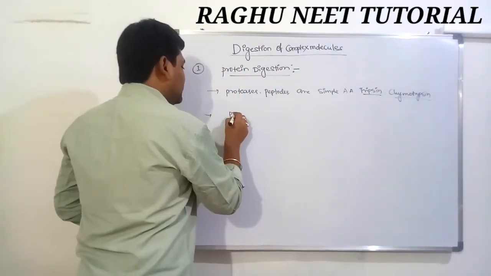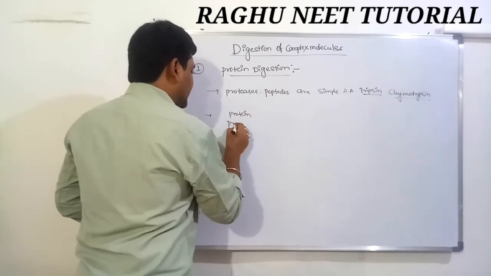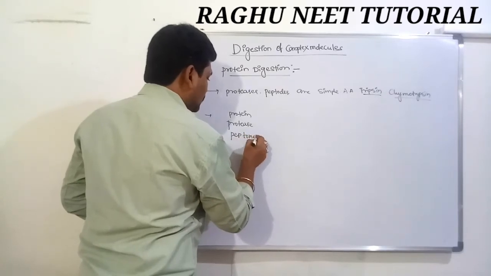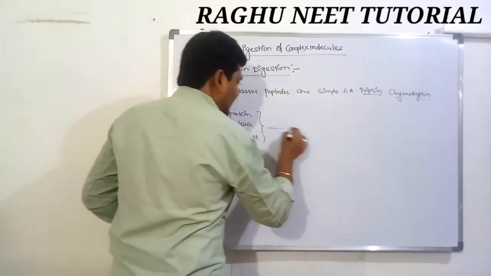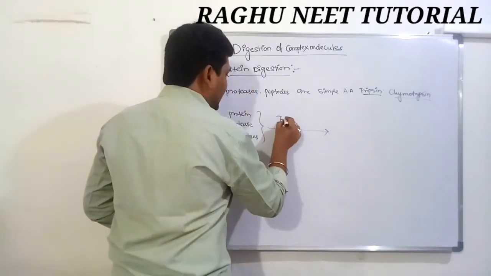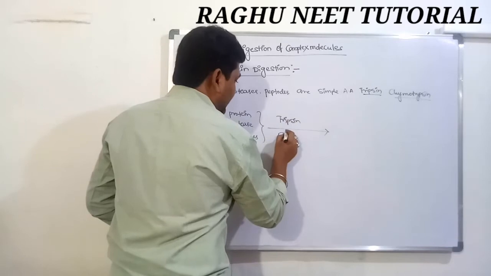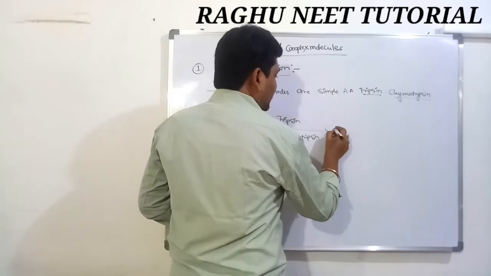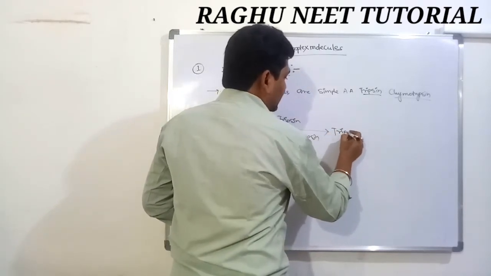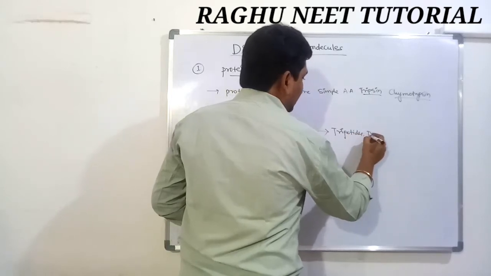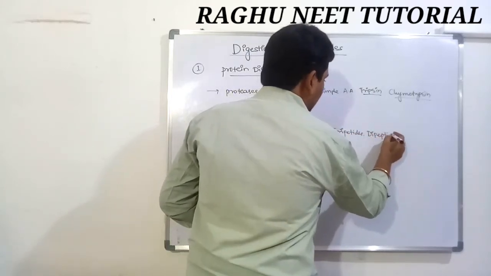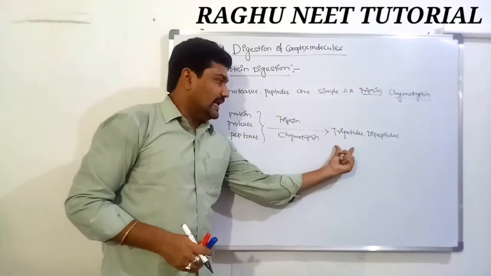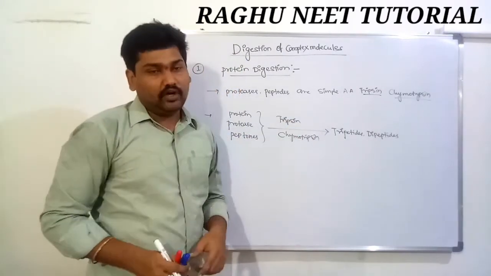The proteins, proteases, and peptones are acted on in the presence of trypsin and chymotrypsin. Trypsin and chymotrypsin convert them into tripeptides and dipeptides. The proteins, proteases, and peptones are converted into tripeptides and dipeptides in the presence of trypsin and chymotrypsin.